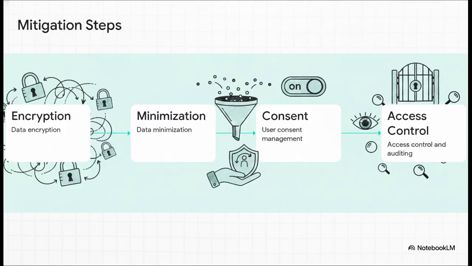We aren't helpless, though. To build a solid defense, organizations have to step up. First, they need to implement strong encryption to lock that data down. Second, practice data minimization, which basically means only collecting what is absolutely necessary to get the job done. Add to that rigorous user consent management, which gives the power back to us consumers so we know exactly what we're agreeing to. And finally, strict access control and auditing. If we do all that, we can ensure that what gets collected stays fiercely protected.